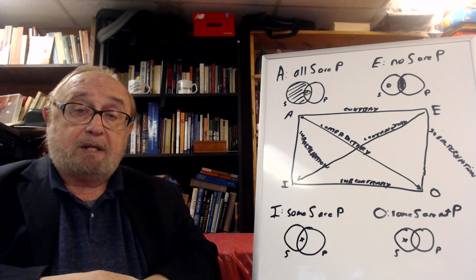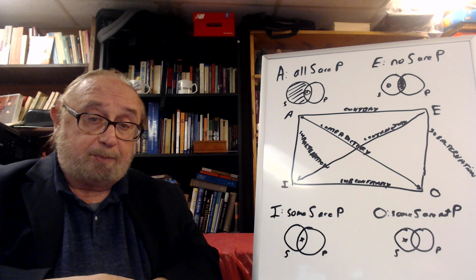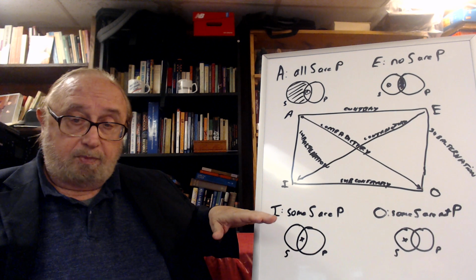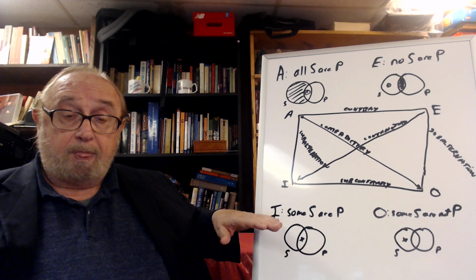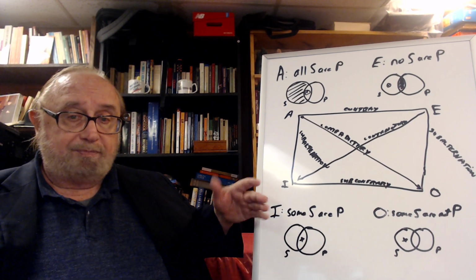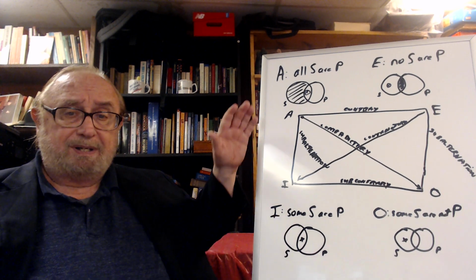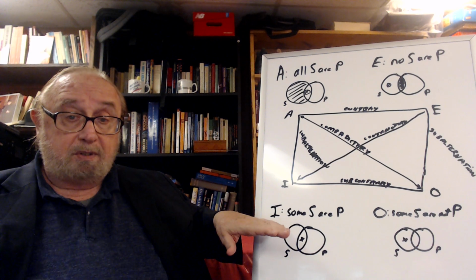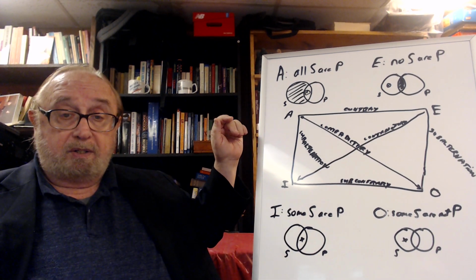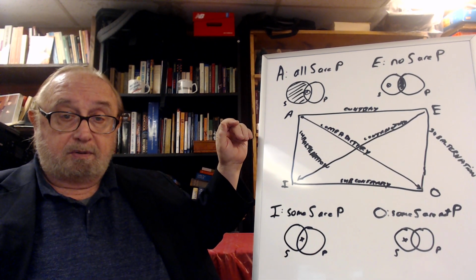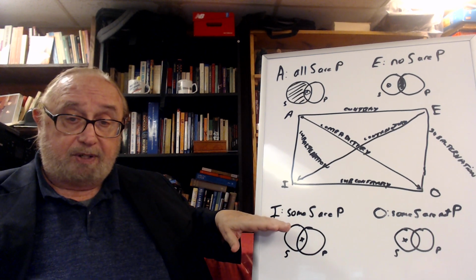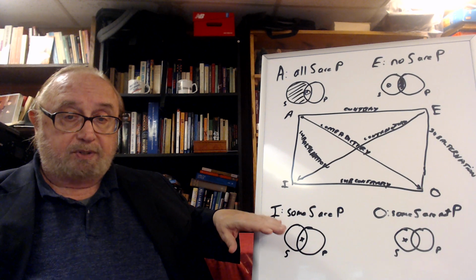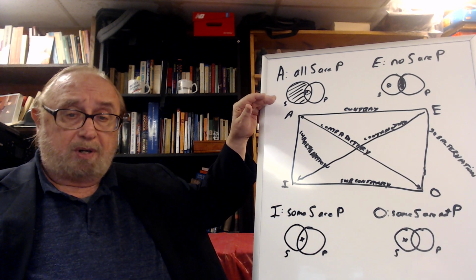And so again, in subalternation relationships, if the universal is true, the particular is also true. But if it's the other way around, if the particular is true, it doesn't tell you what the universal is. However, if the particular is false, then obviously the universal is also false. Right? So if you say some dogs are fish, and you say, well, that's crazy, that's not true, then if some dogs are fish is false, then the statement all dogs are fish is also false.